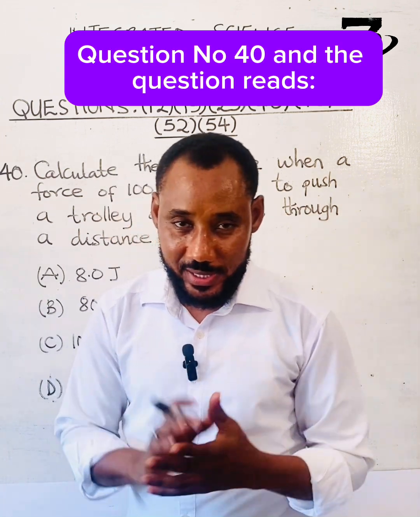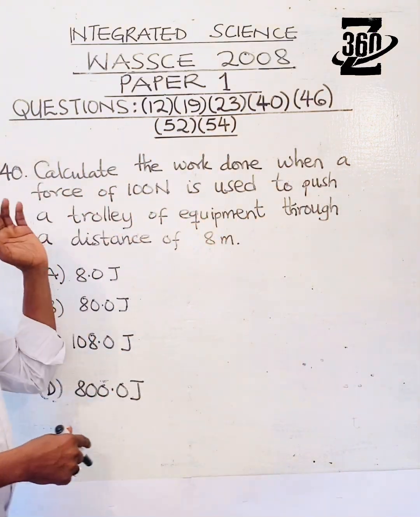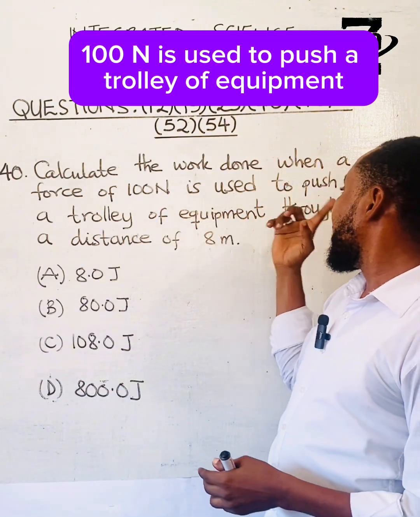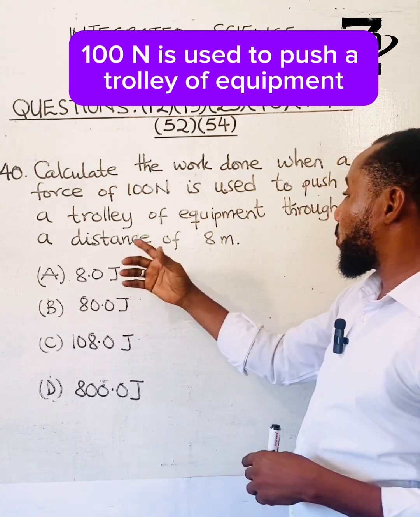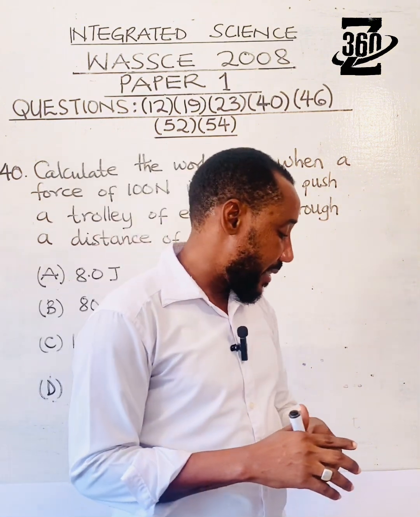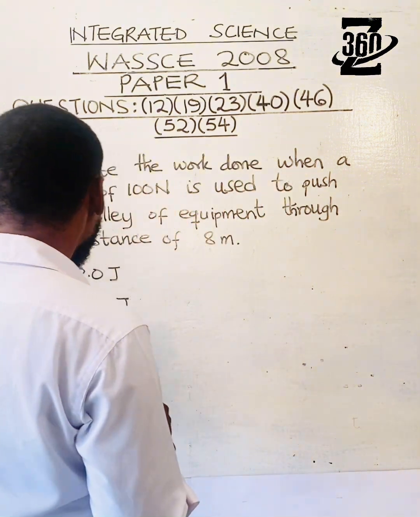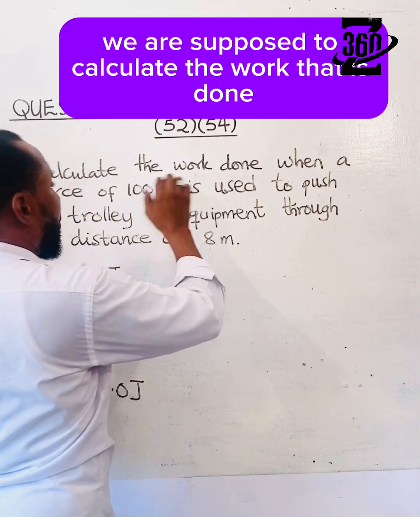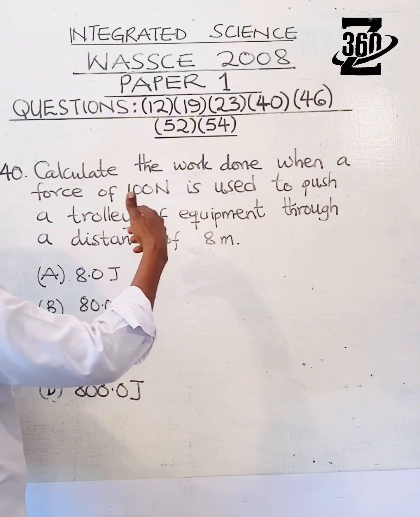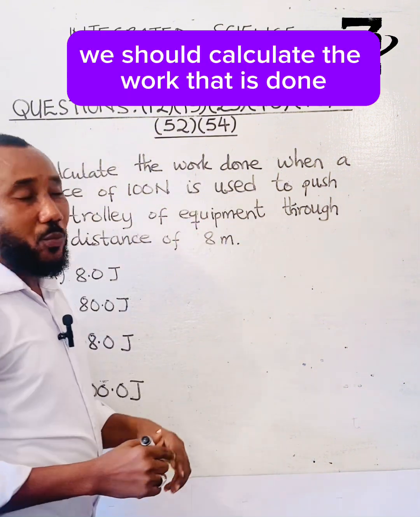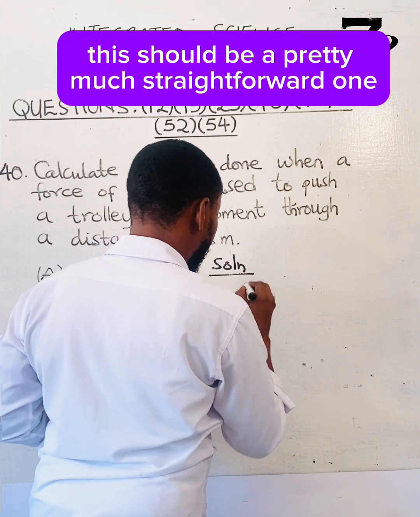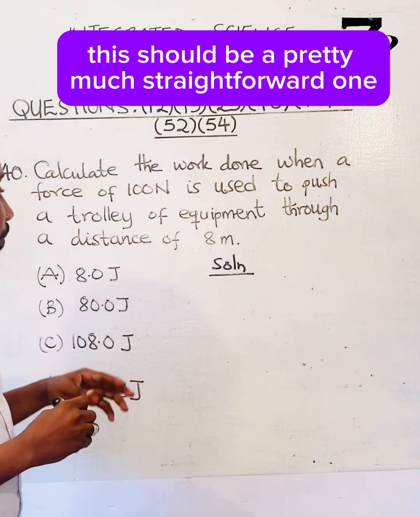Question number 40. The question reads: calculate the work done when a force of 100 Newton is used to push a trolley of equipment through a distance of 8 meters. So we are supposed to calculate the work that is done. The force, or the effort, has been provided, and the distance has also been given to us. This should be pretty much a straightforward one.